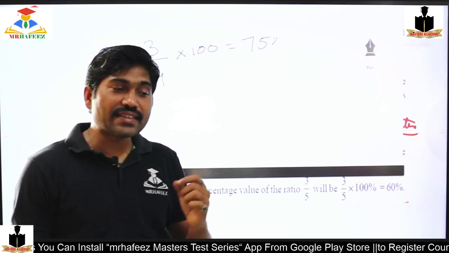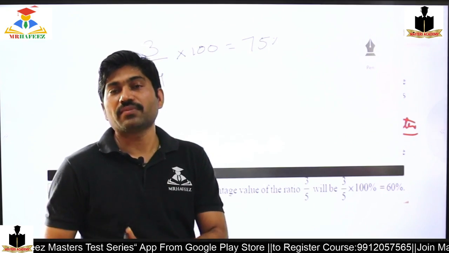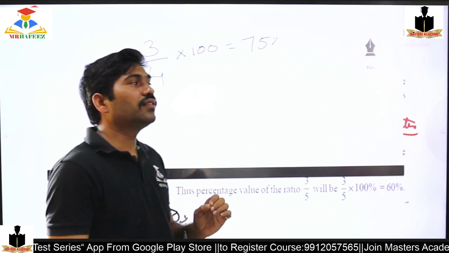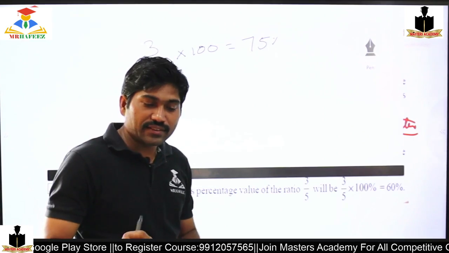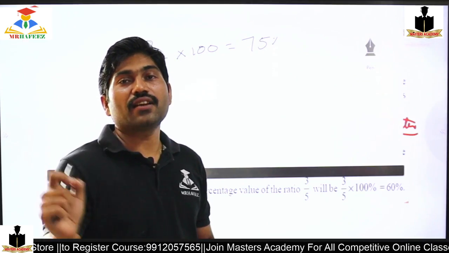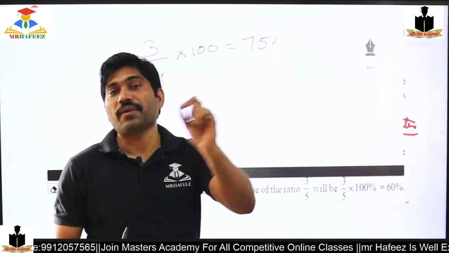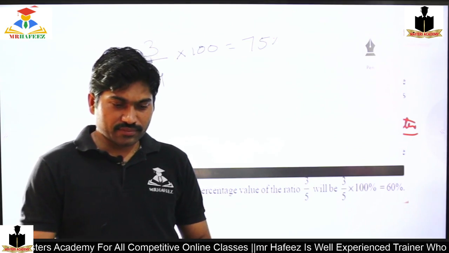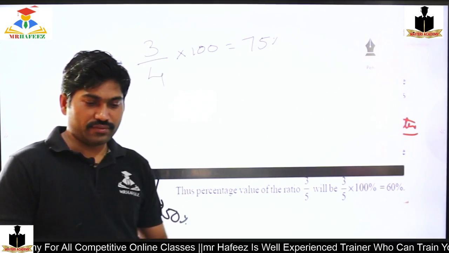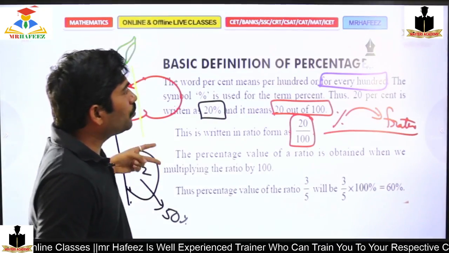If the same fraction is converted into a percentage form, it should be multiplied by 100. If you are clear, type C in the comment box, for percentages into fraction form and fraction form into percentages. Very good, super awesome.